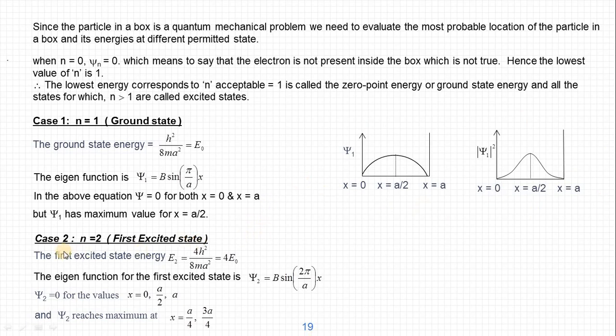Now let us see the second case, that is n equal to 2, which is called the first excited state. Remember, this is the first among the excited states, the first one except the ground state.